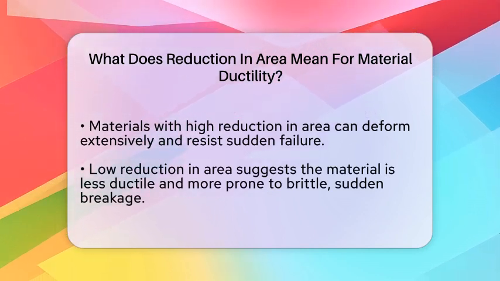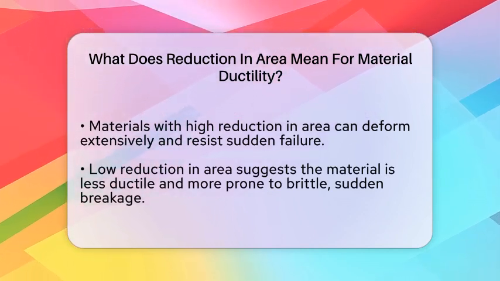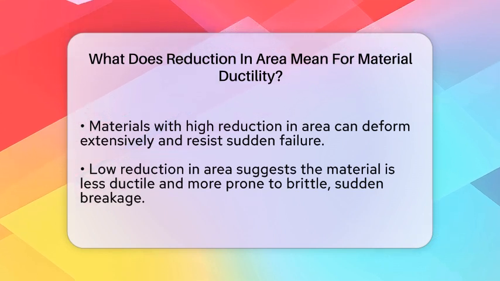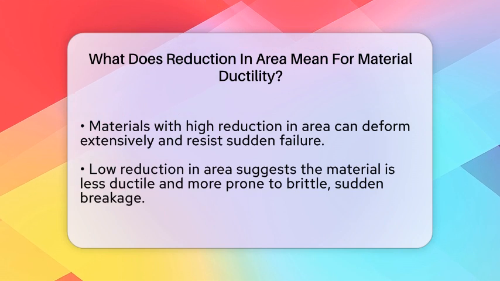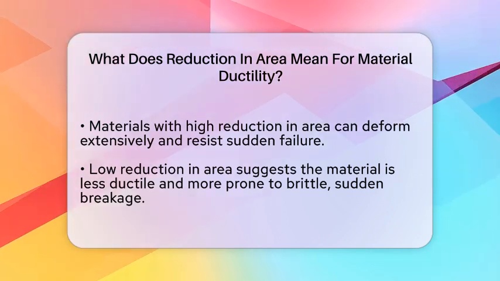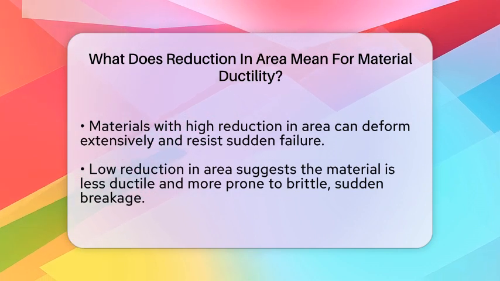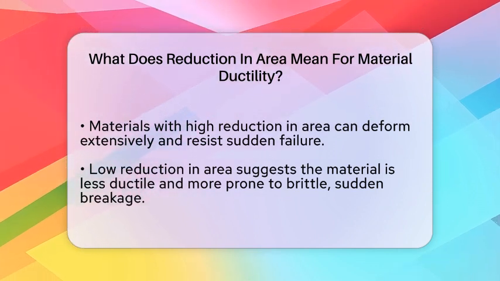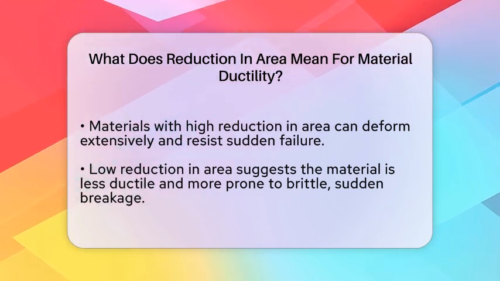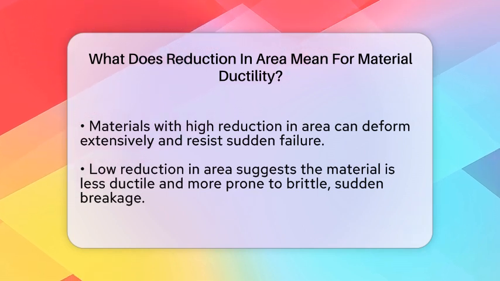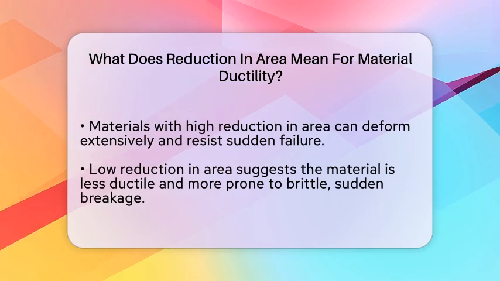When a material has a high reduction in area, it means it can absorb a lot of energy and deform extensively. This helps prevent sudden, brittle failures, especially in parts like pipelines or car components that need to bend or stretch under pressure. On the other hand, if the reduction in area is low, the material is less ductile. It's more likely to crack or break suddenly when stressed, which can lead to catastrophic failure.